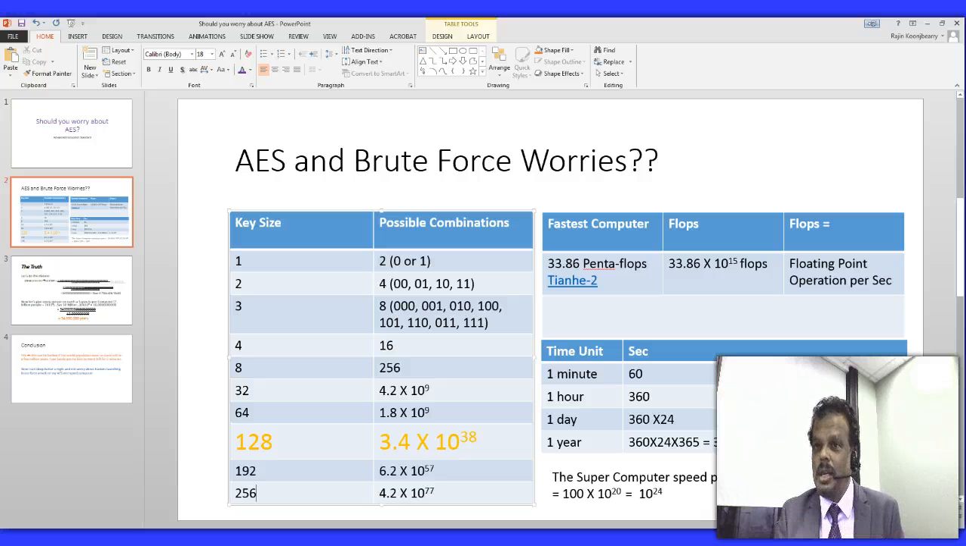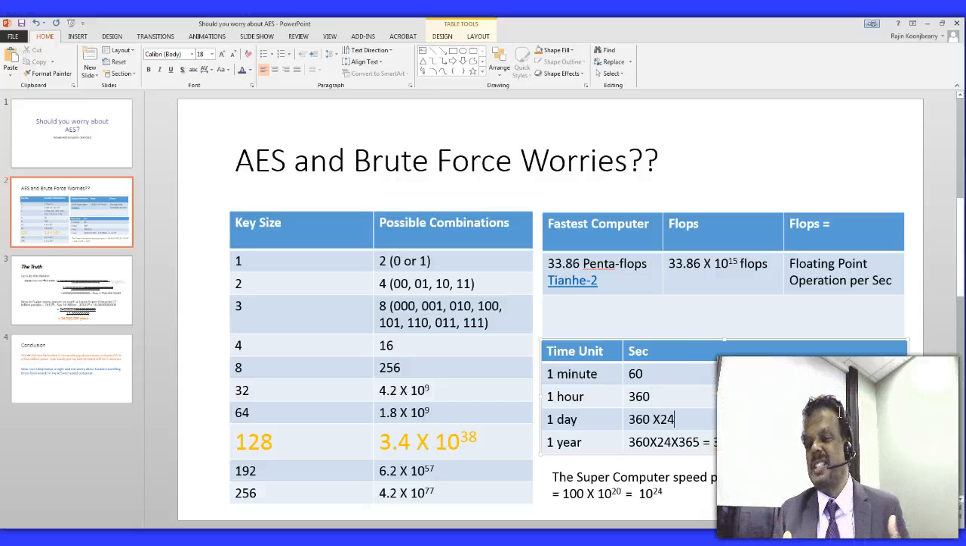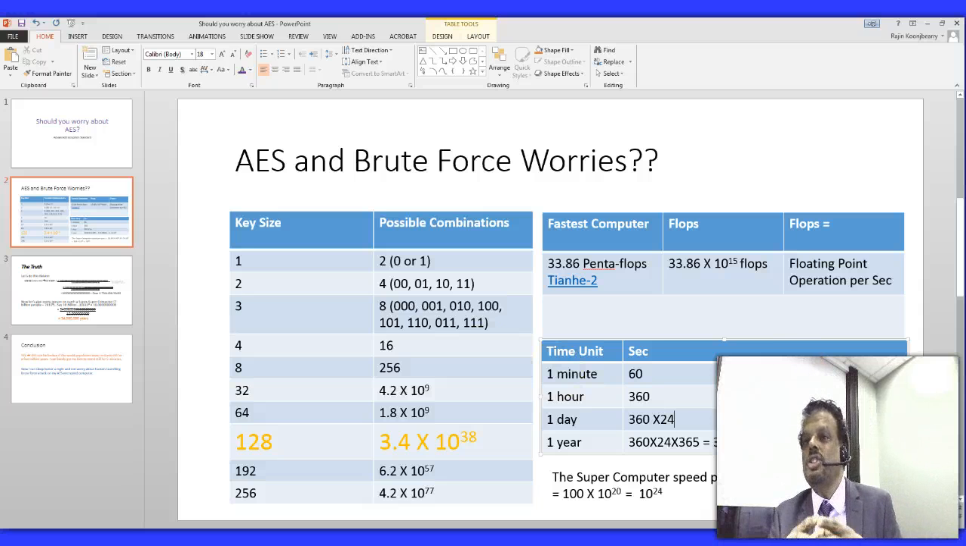What are flops? Flops is floating point operations per second. Okay, now think about this: 33.86 times 10 to the power of 15 in 1 second. Now, we know in 1 minute we have 60 seconds, and in 1 hour, we have 360 seconds, and in 1 day, we have 360 times 24 seconds. In 1 year, we have 360 times 24 times 365. Now, let's take this number for a second and multiply it by this number that we have up here to get the speed of the computer in a year.